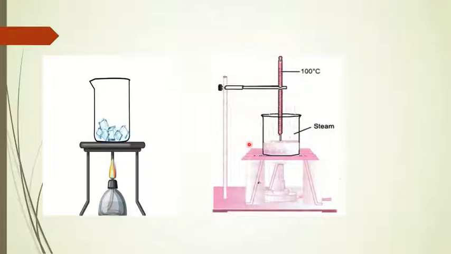In the case of boiling also, when the temperature reaches 100 degrees Celsius, the water starts to boil. But the temperature does not change until all the water has evaporated. Here also, the heat is consumed by the water to change its state without changing temperature. This heat is called latent heat. That means the amount of heat that is consumed by matter to change its state without changing temperature is called latent heat.